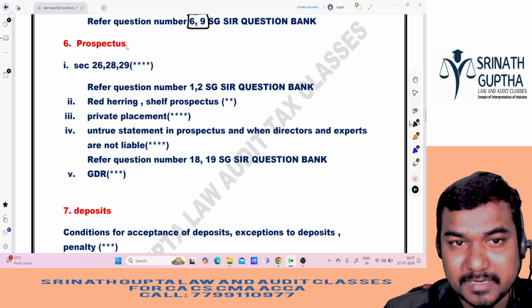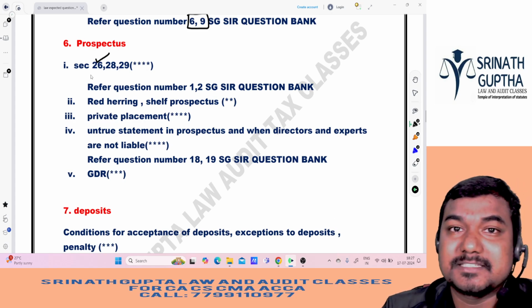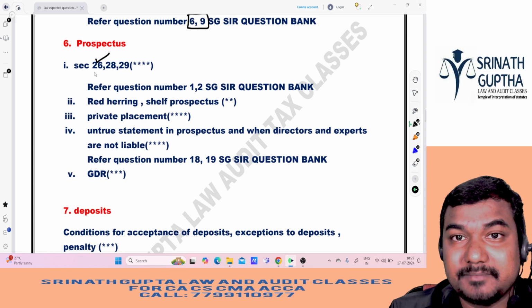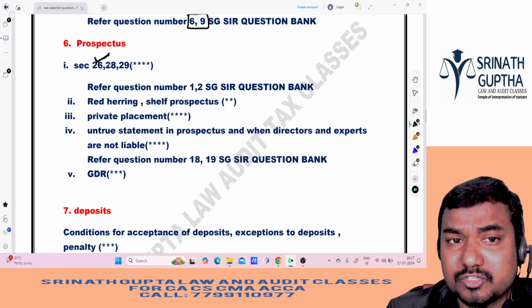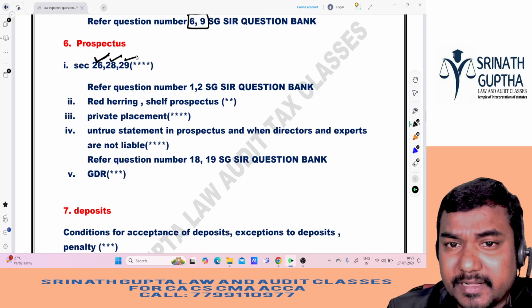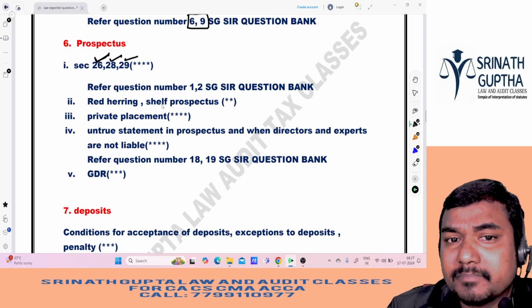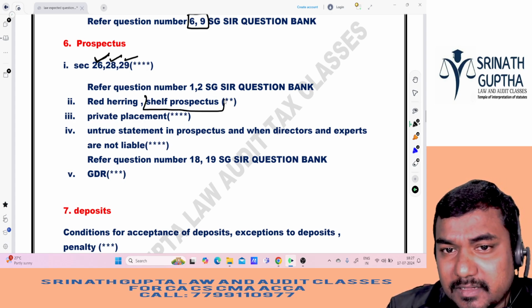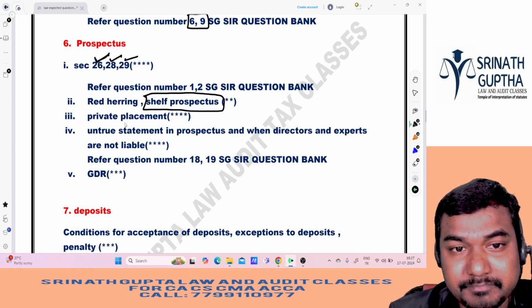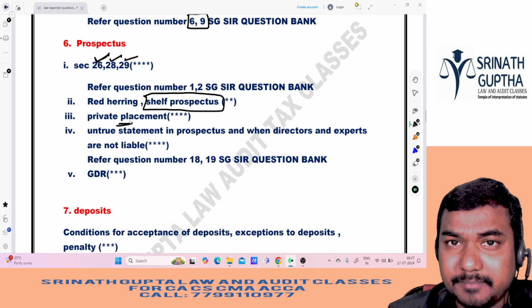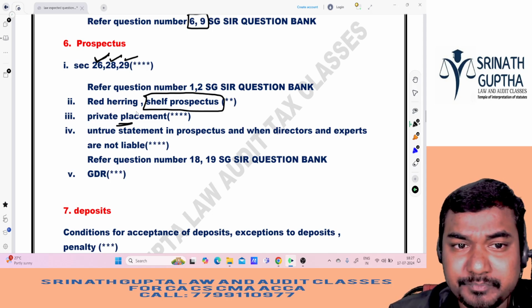Next, when it comes to prospectus, section 26, that is the contents of prospectus is asking for 4 marks like that. This is the first section in this chapter, sir. Section 26 and section 28, 29 also he is asking. And very famous question, very favorite question of the examiner is the shelf prospectus. That is very important. Private placement he can ask directly or practically or MCQ also.